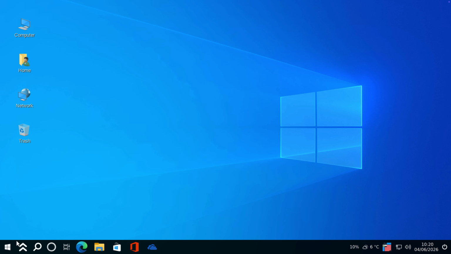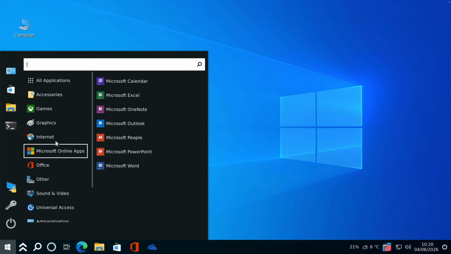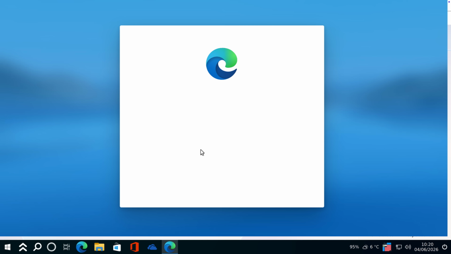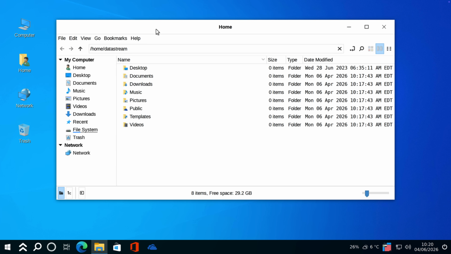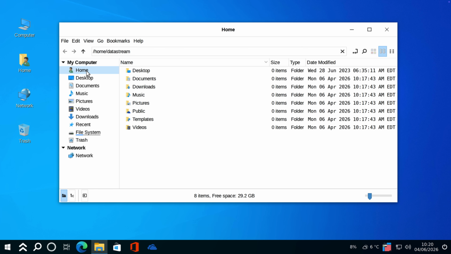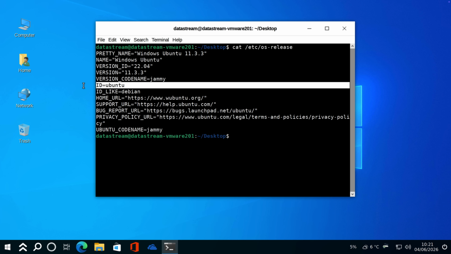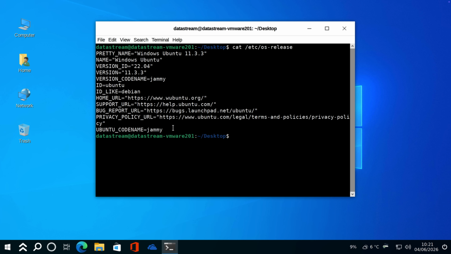I see we have some Microsoft programs like Edge and we also have Microsoft Excel. Yeah, it opens up Microsoft Edge and now it's gonna lead us to the online version of Excel and PowerPoint and Word. Let's see the file explorer. This one has been customized to look like Windows 10. So this is just Ubuntu with Cinnamon, I guess.